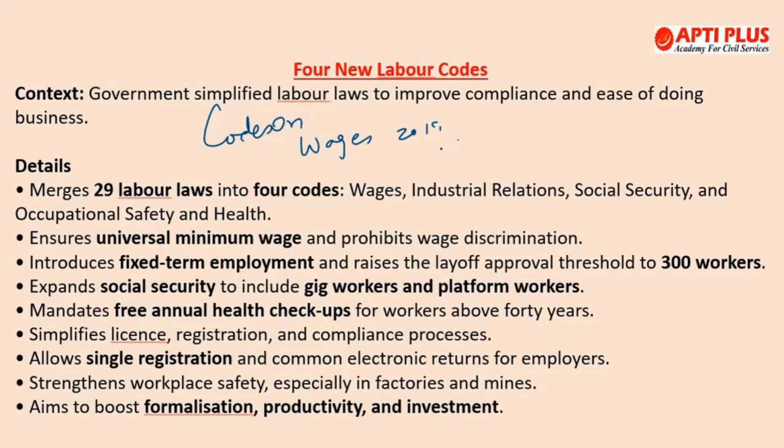Then is the Industrial Relations Code 2020. Then is the Code on Social Security, very important, Social Security 2020. And finally, the Occupational Safety, Health and Working Conditions Code. So if we talk about the Code on Wages Act, it covers a number of laws like the Payment of Wages Act of 1936, Minimum Wages Act, Payment of Bonus Act, Equal Remuneration Act. These all laws have been subsumed under this.